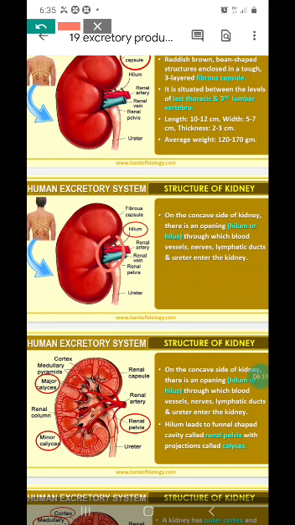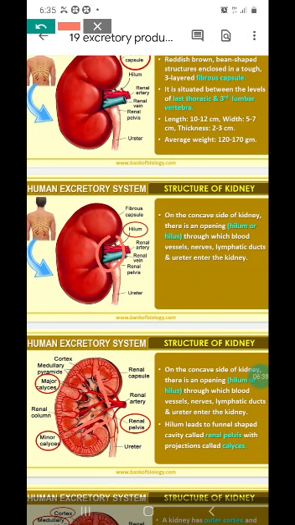Okay, and on the concave side of the kidney, this hilum, this concavity, leads to a funnel-shaped structure called the pelvis, with projections called calyces.